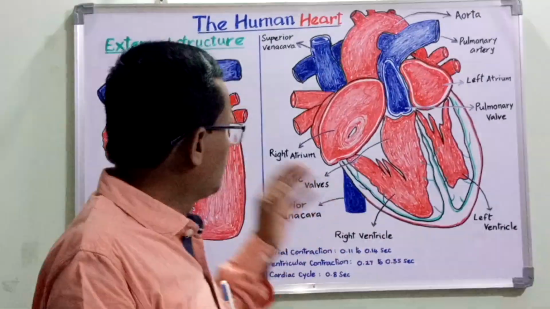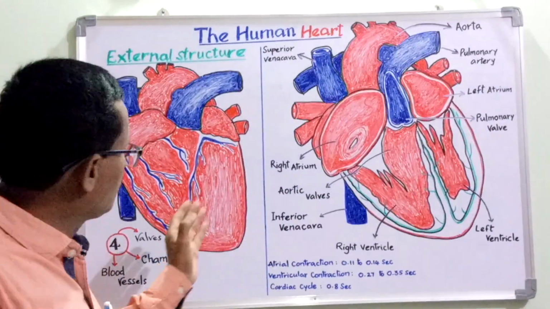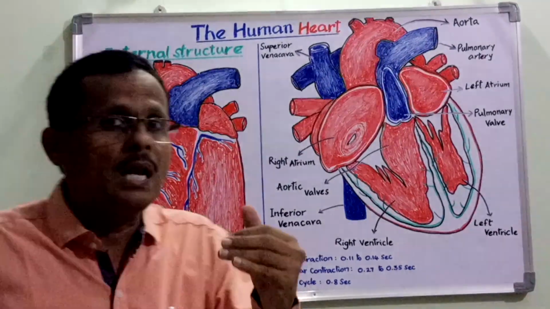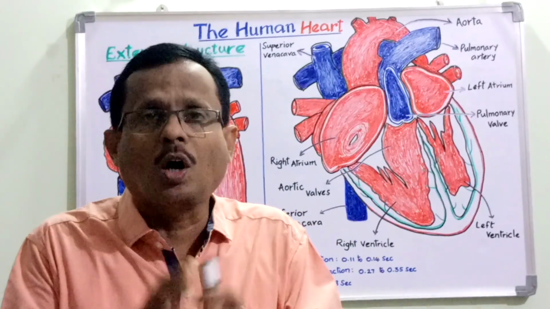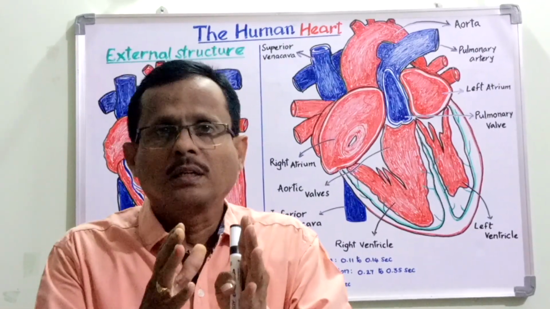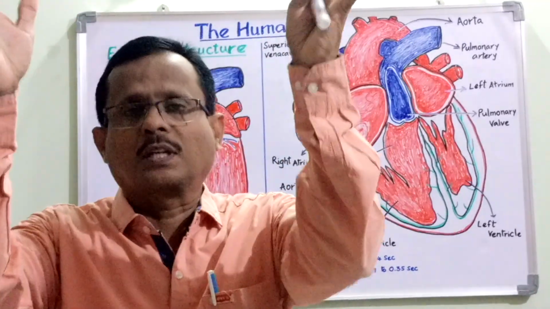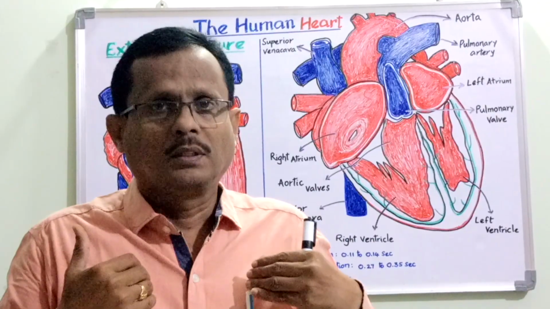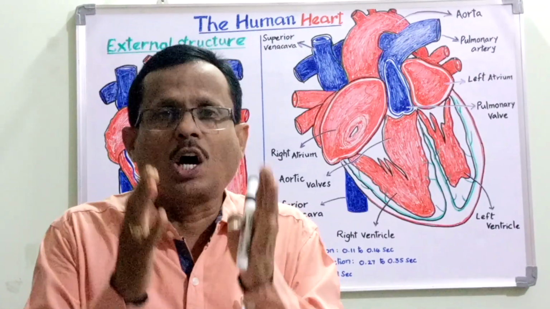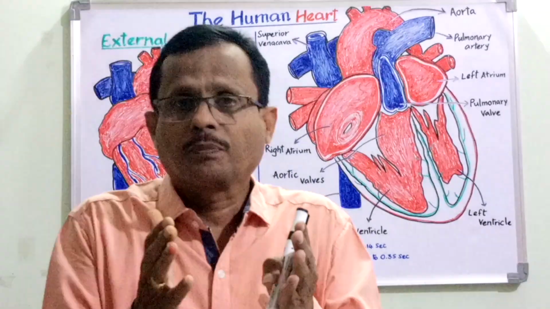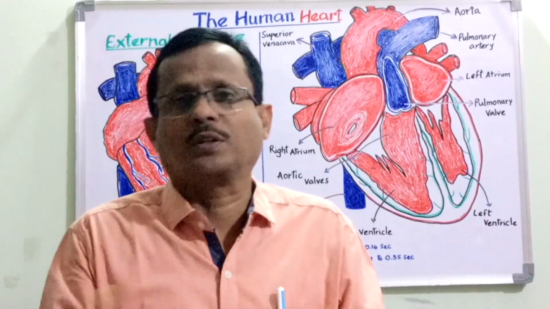Then the aorta that comes out of the left ventricle. Then third is the pulmonary artery, which originates in the right ventricle, then goes towards the lungs, the two lungs. A pair of lungs are present in the thorax. Then the pulmonary artery takes the deoxygenated blood to the lungs for oxygenation.